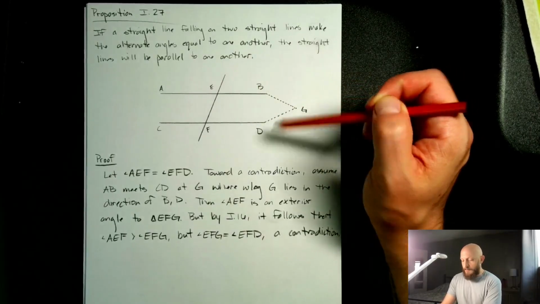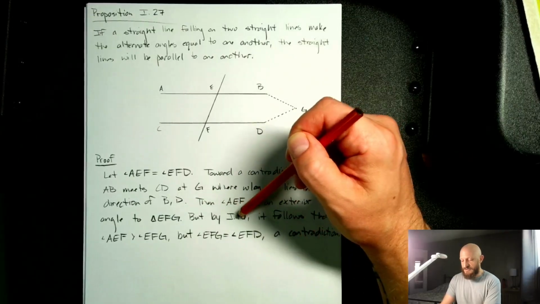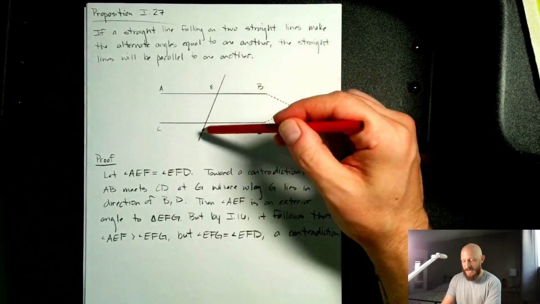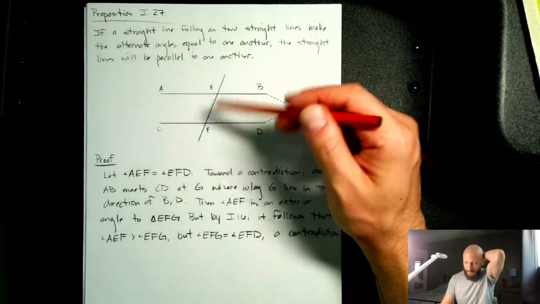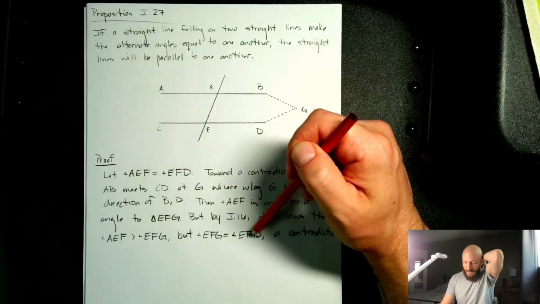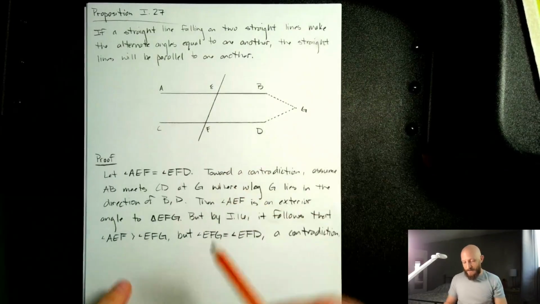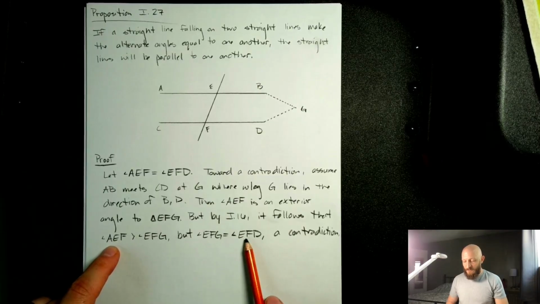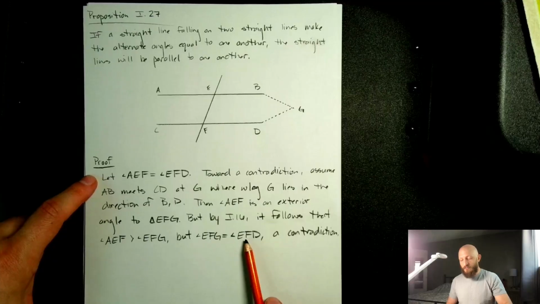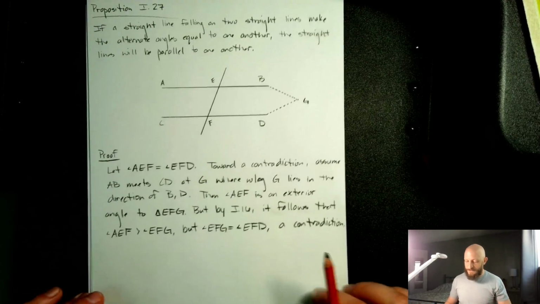By proposition 16, it follows that angle AEF is greater than angle EFG, but angle EFG is equal to angle EFD. So we have this contradiction where we're saying angle AEF must be greater than angle EFD, but we also know from the outset that they're actually equal. So it's a contradiction.